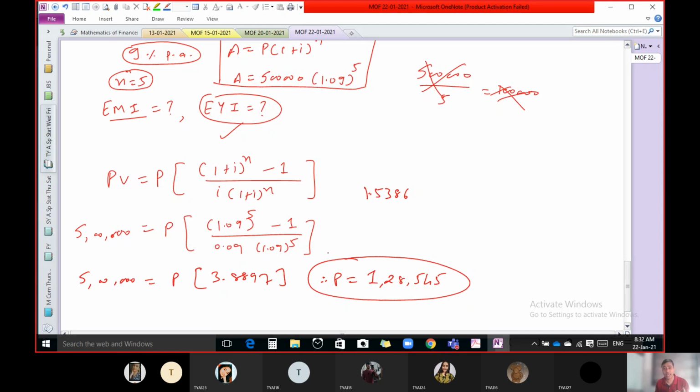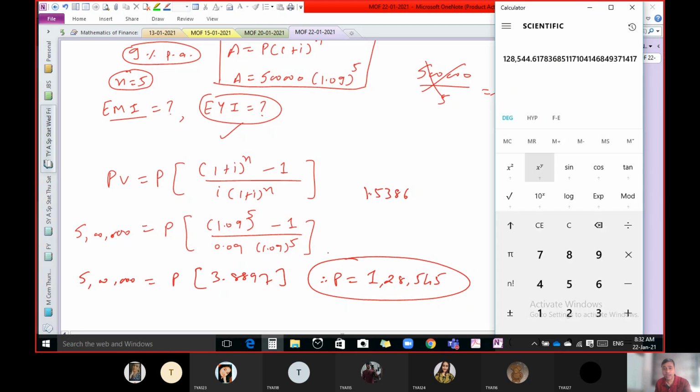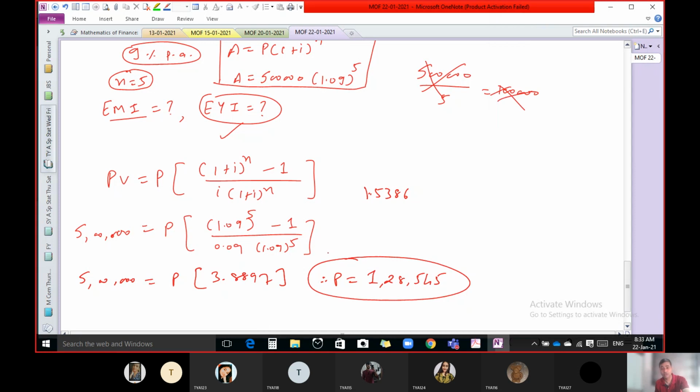So actually we paid how much rupees? If we multiply this by 5, ultimately we have to pay 6,42,723 rupees on the loan amount of 5 lakhs. But this is not one time, we have to pay this amount every year. How much? 1,28,000. So this is also known as the concept of annuity.